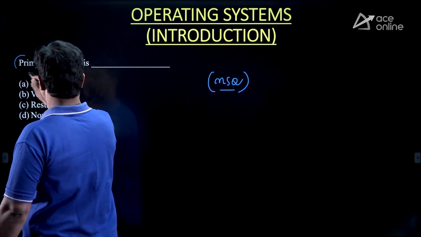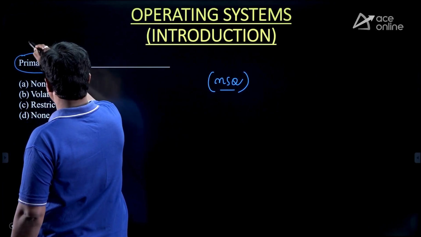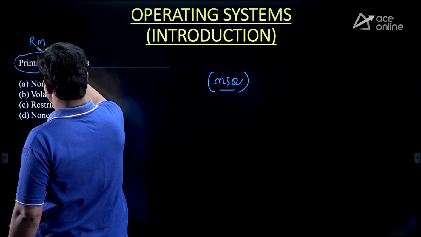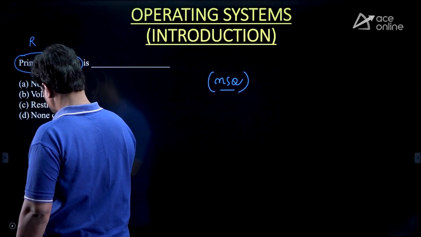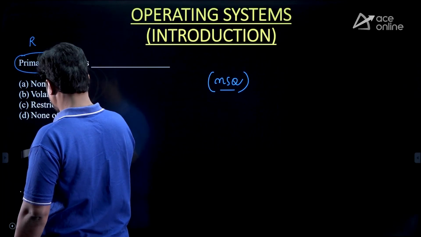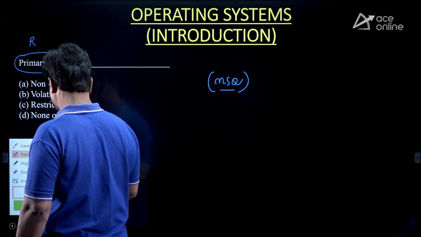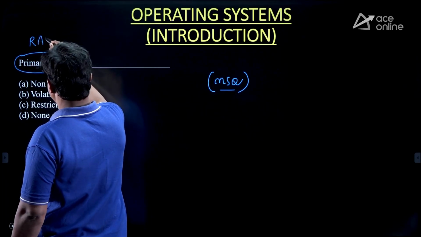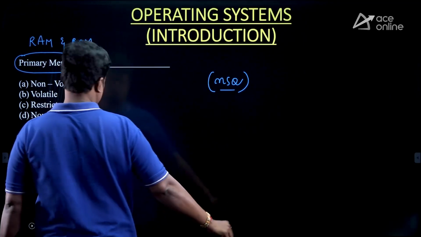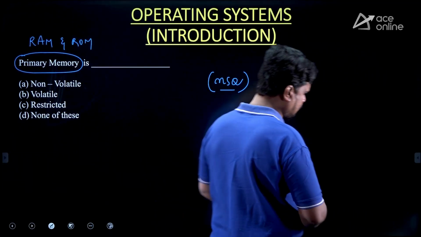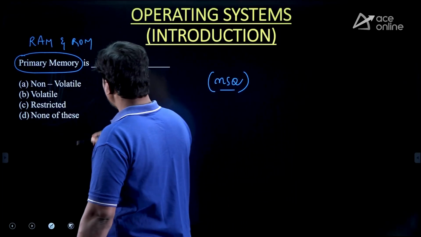Please revise your basic fundamentals. Primary memory in the sense, is it both RAM and ROM or not? RAM and ROM are called your primary memory or not? Yes or no, right?